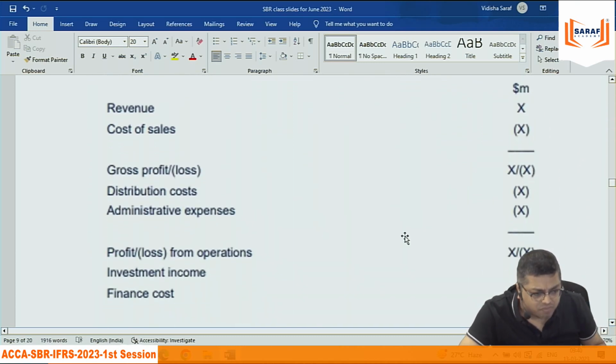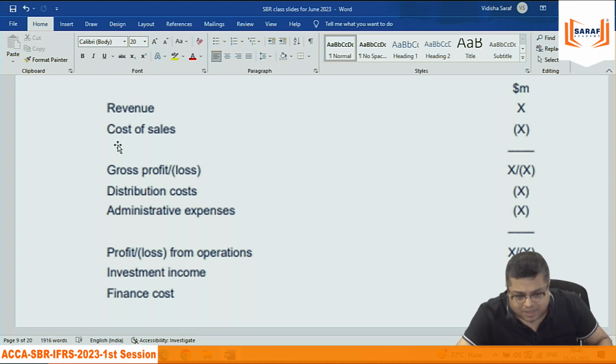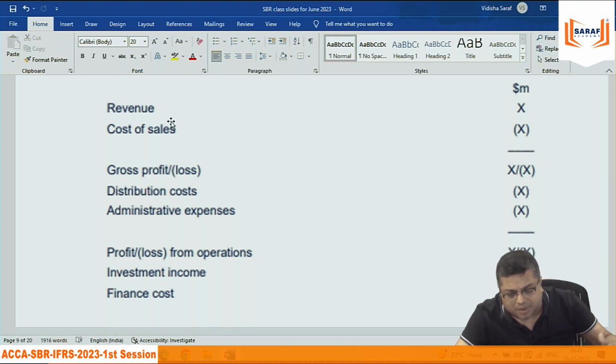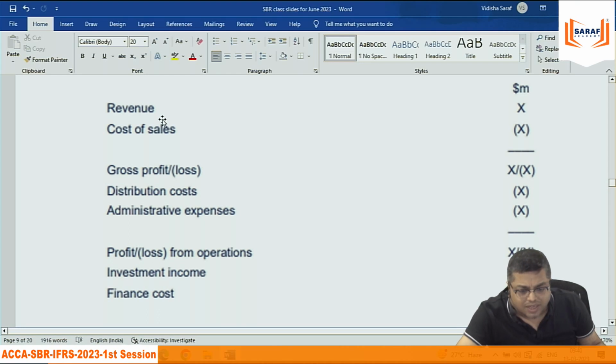Then the statement of PL. In the PL, revenue. For me, revenue means tuition fees. There is no other revenue in Saraf Academy. My business is providing training classes. For me, revenue is tuition fees. For banks and financial institutions, revenue means interest income. Whatever your business is, the business means what you are doing on a regular basis every day. That is revenue. If someone buys and sells shares in the share market, selling shares is revenue.